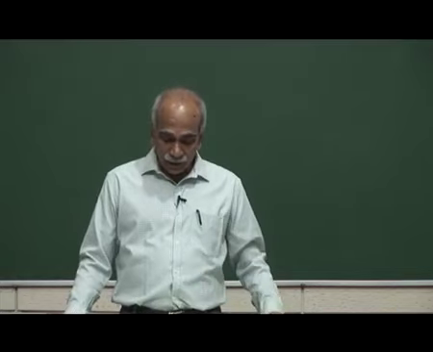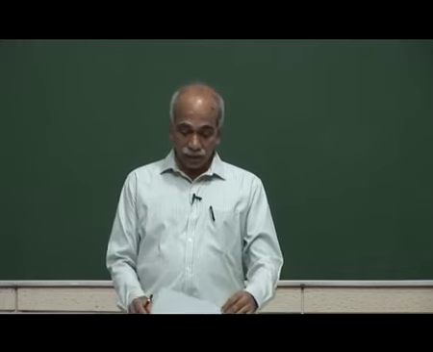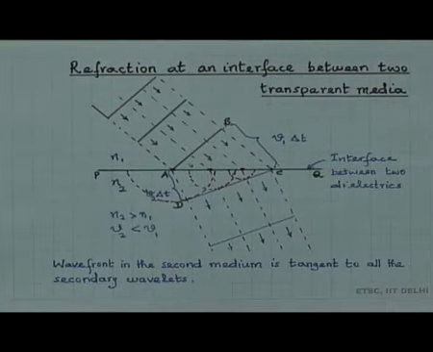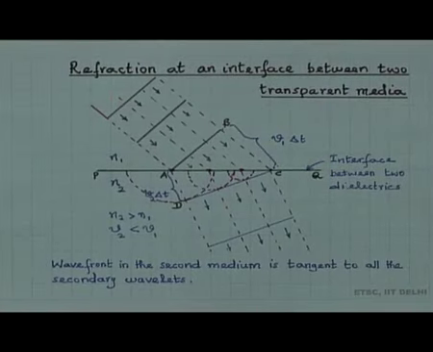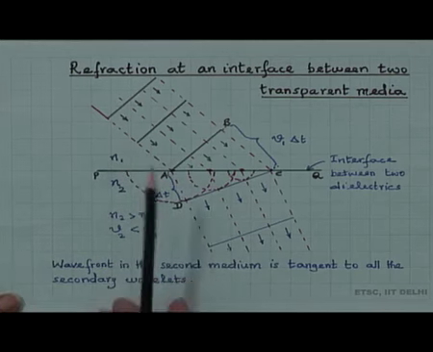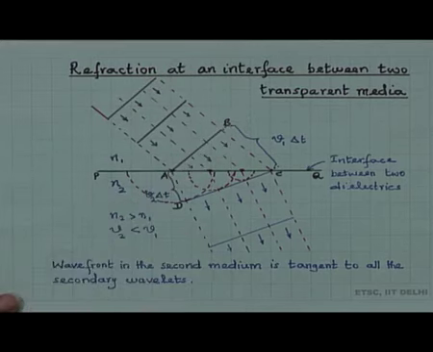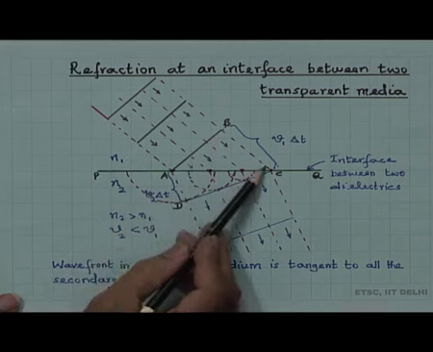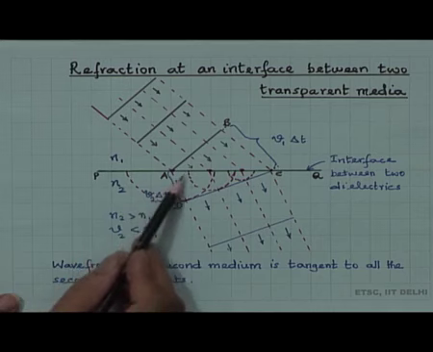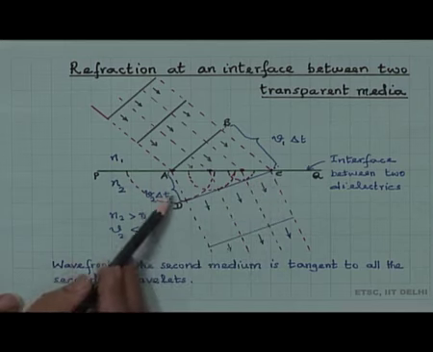Now, let us look at the law of refraction. So, the law of reflection is satisfied. Now, let us look at the law of refraction. So, here it is, refraction at an interface between two transparent media. As before, this time I am not drawing because it is shown here, the incident wavefront is coming here, and by the time this travels from here, at this interface the secondary wavelets start coming out. So, the secondary wavelets come out, and when B reaches here, the secondary wavelet reaches here.